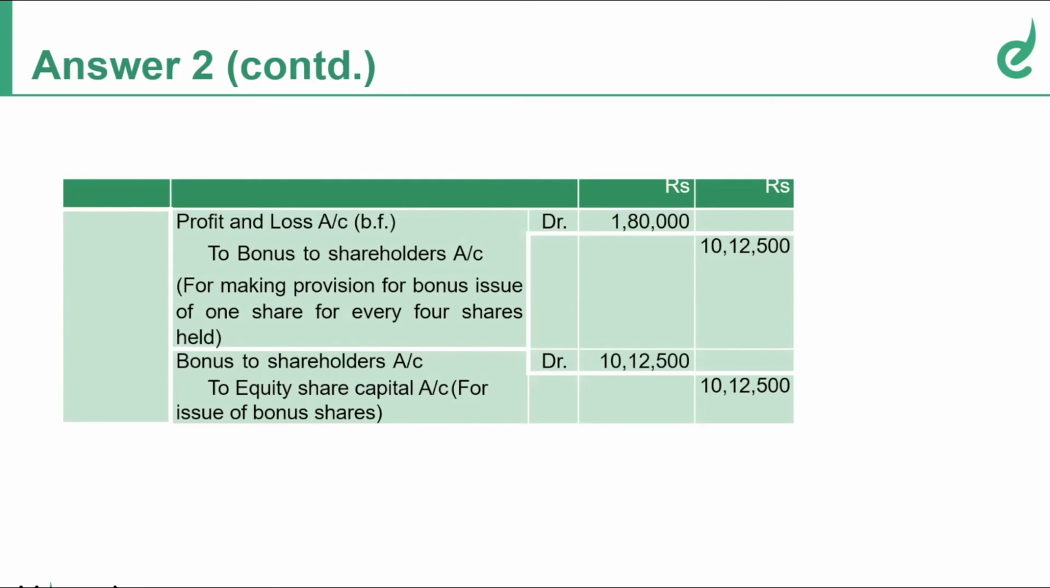And comes the last entry, bonus account debit to equity share capital, 10,12,500. Narrations mandatory, no compromise with respect to narrations. Is that clear? Yeah. So this summarizes your journal entries.